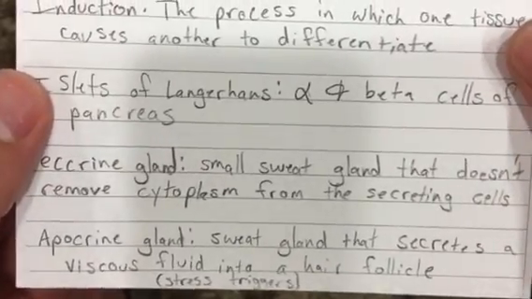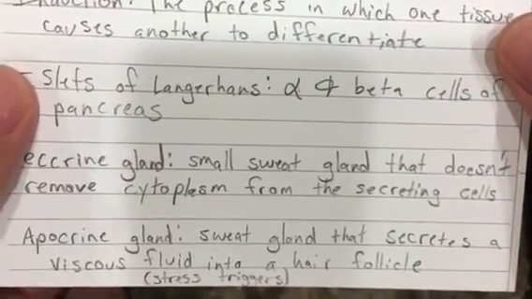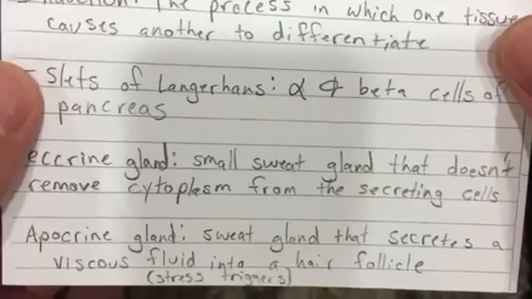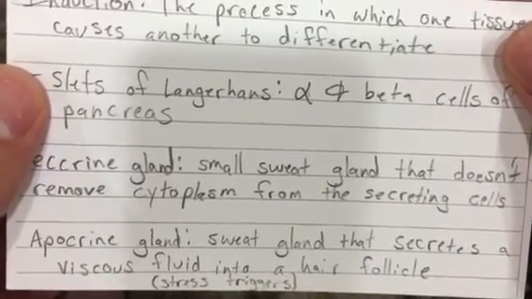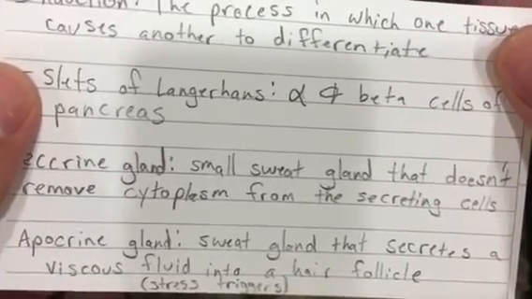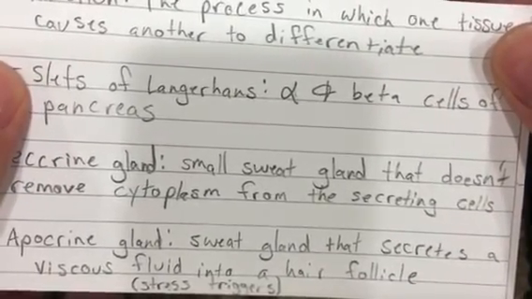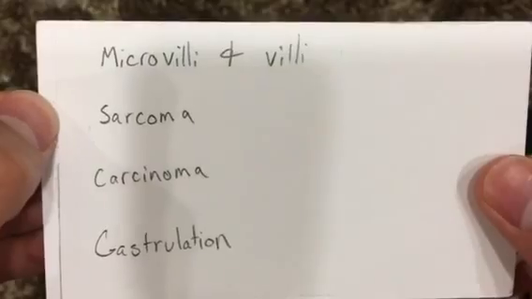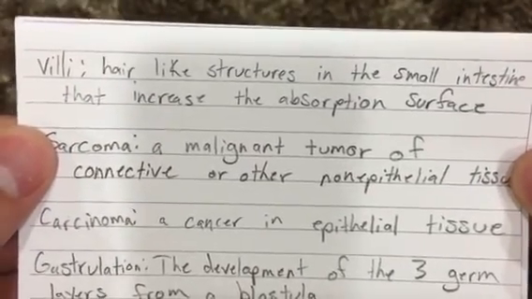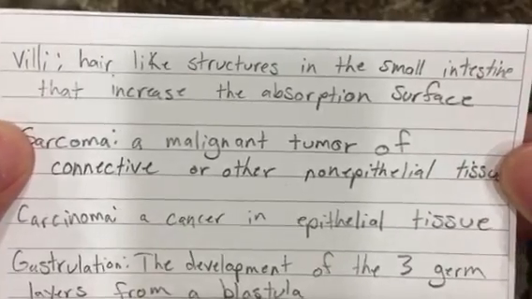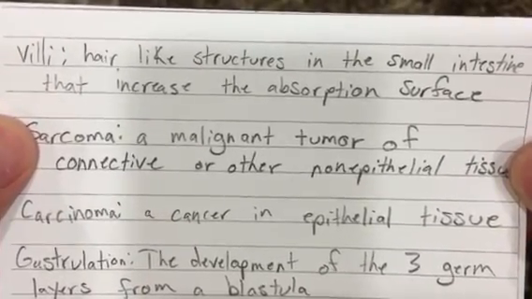Apocrine gland, sweat gland that secretes a viscous fluid in a hair follicle. Stress triggers. Microvilli and villi. Villi are hair-like structures in the small intestine that increase the absorption surface.